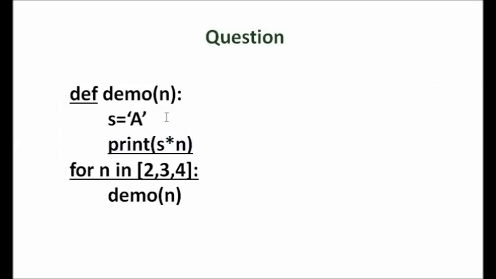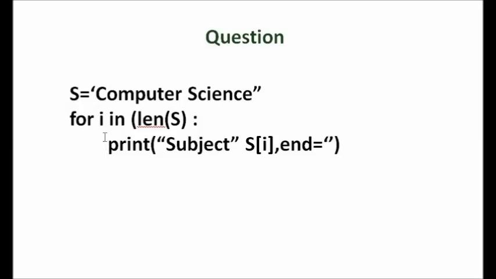What will be the output? In first iteration 2 will be passed to the function demo. Then print a 2 times, s star 2. Then in next iteration, next function call, a is printed 3 times. Then 4 times. Next question.